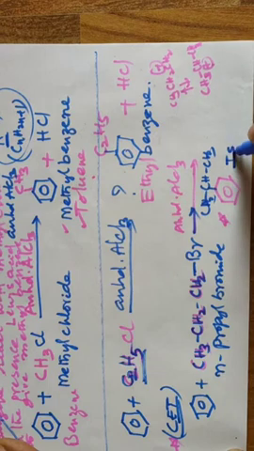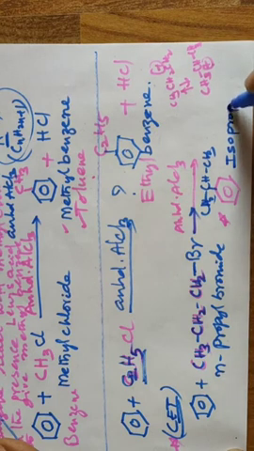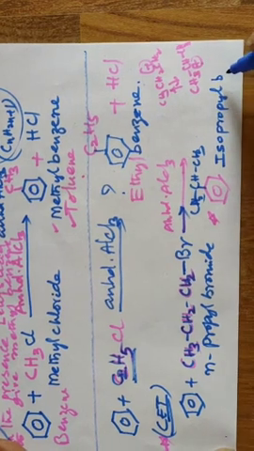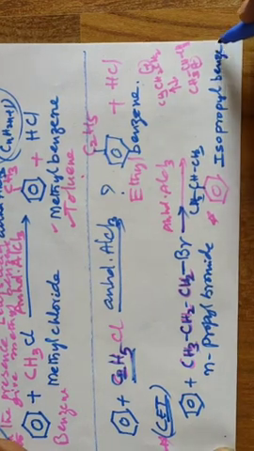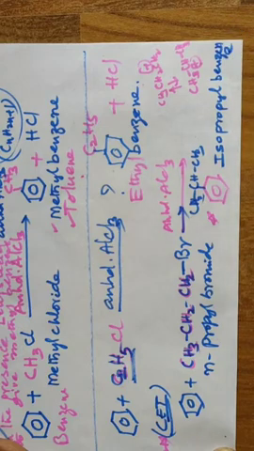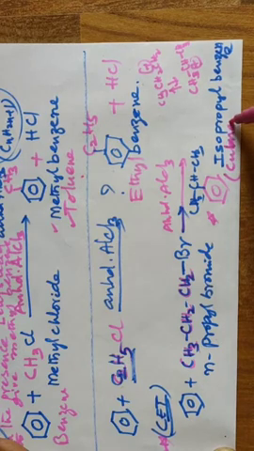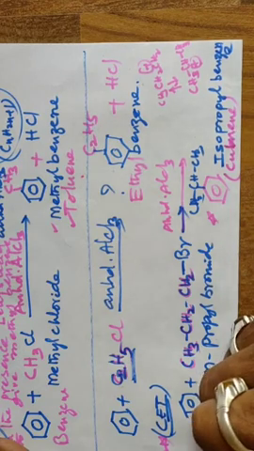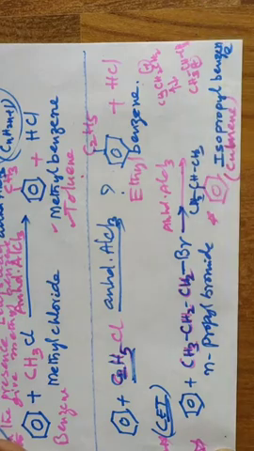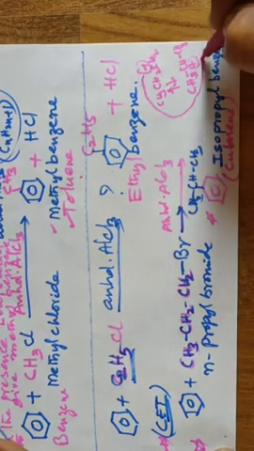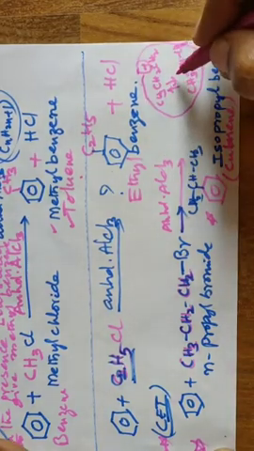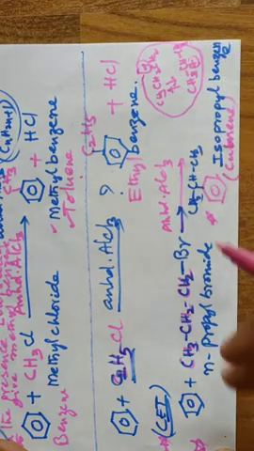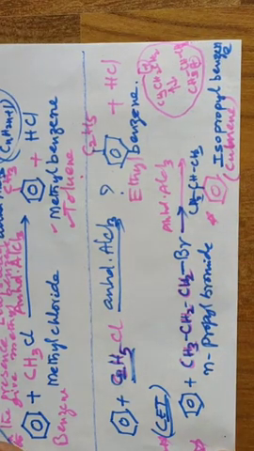It is a very useful reagent compound in the second year discussions. Isopropyl benzene is also known as cumene. These things you have to learn, and it is very easy in the second year. The intermediate is this one. Rearrangement is an internal idea and will be discussed in later classes also.